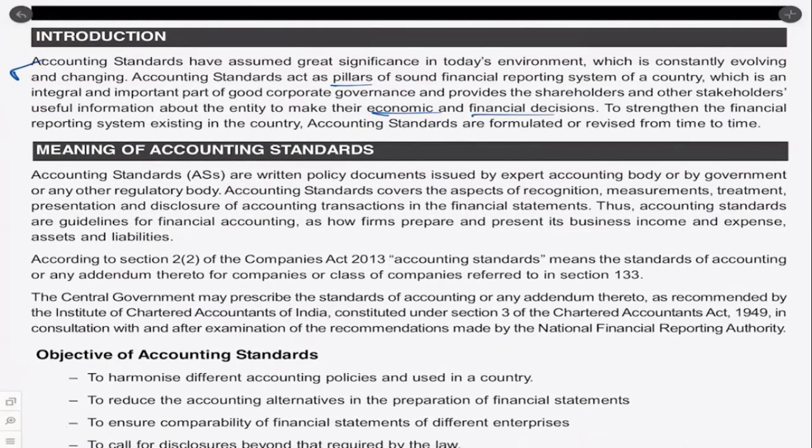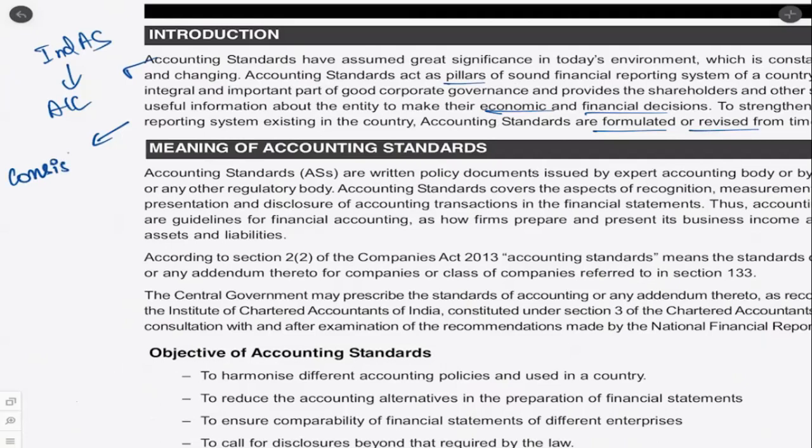To strengthen the financial reporting system existing in the country, accounting standards are formulated or revised from time to time, so that we have some kind of consistency. The most important thing here is consistency as well, along with uniformity. So the other thing.